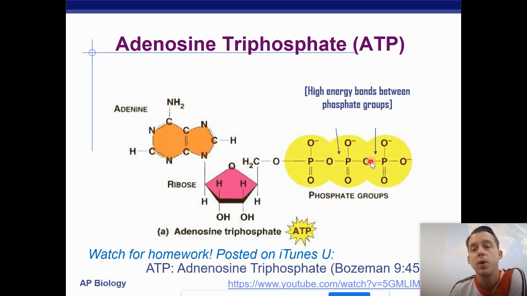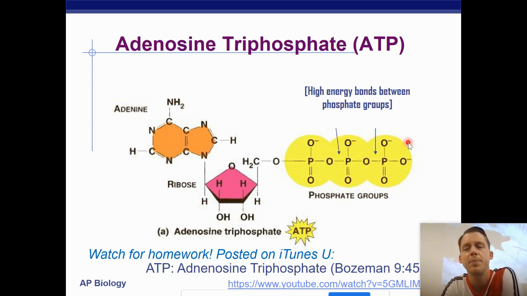So right here where I'm pointing, this is the highest energy bond in ATP, and this is also a high energy bond, but not quite as much. These bonds between phosphate groups are important, right? Think of them as like loading a spring. Each phosphate is negative. So we have 3 negative things attached to one another.